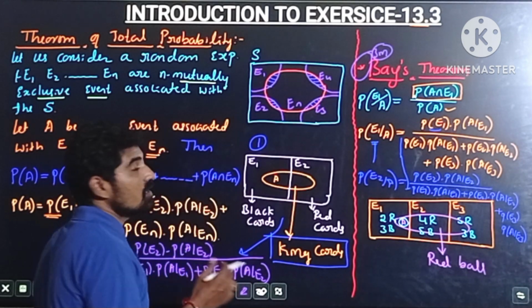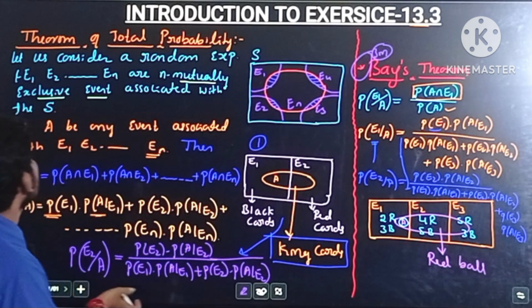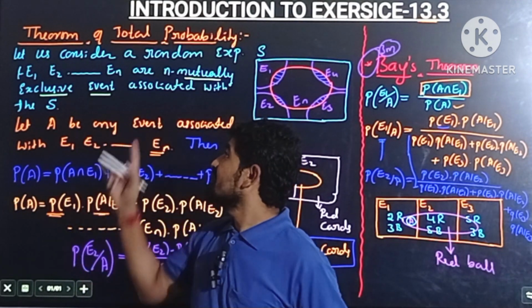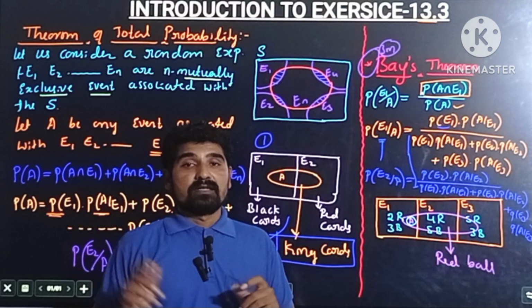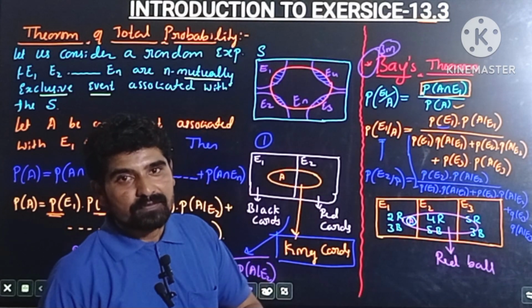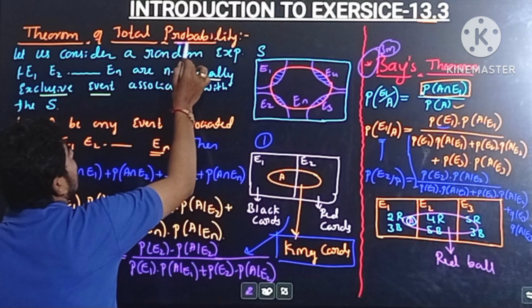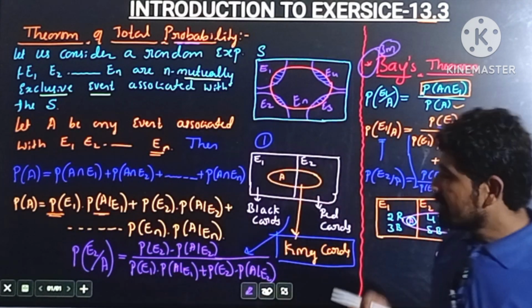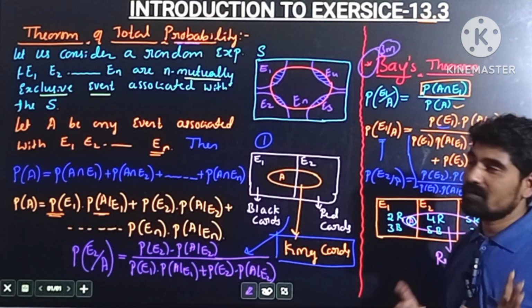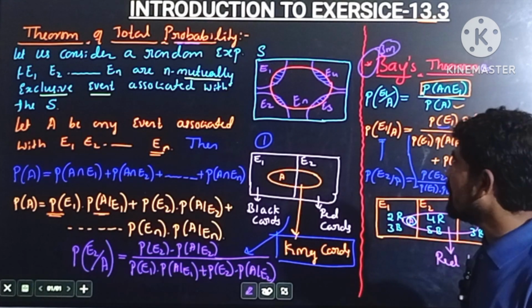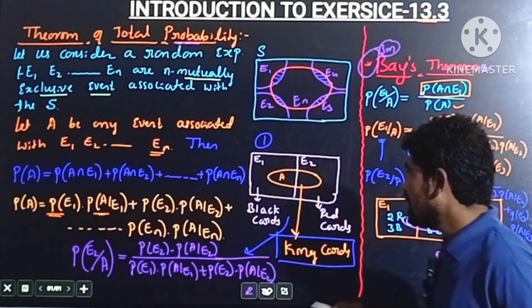There are no solved examples on the theorem of total probability, but in exercise 13.3, the first question is based on the theorem of total probability. When we solve exercise 13.3, we will discuss how to solve that problem. The solved examples in your NCERT textbook are based on Bayes theorem, so in this video I just solve the problems based on Bayes theorem.